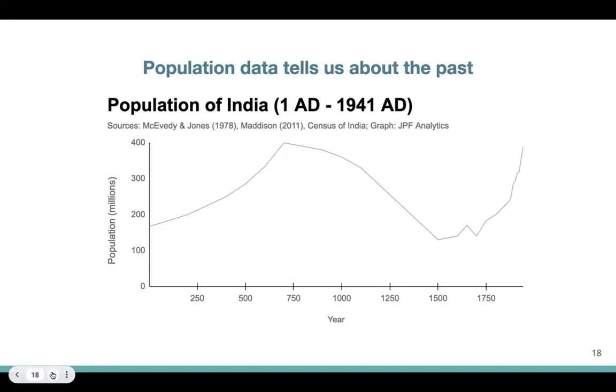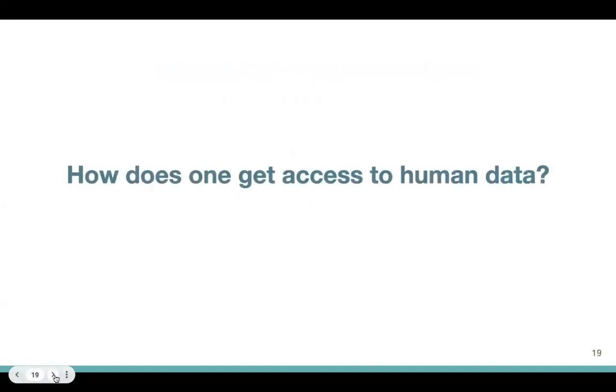So they are not prospective projections that we saw towards the beginning of this session from the United Nations, but they are retrospective projections about how populations might have been in the past. Suffice to say, it is very difficult to get access to human data, even something as simple as how many humans reside in a certain geographical area.